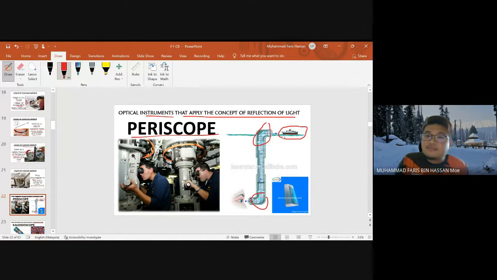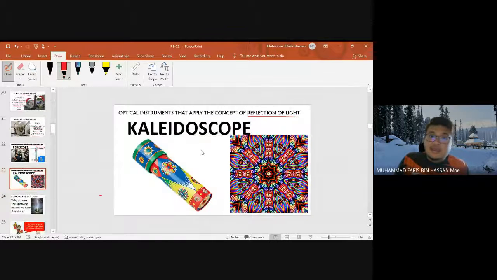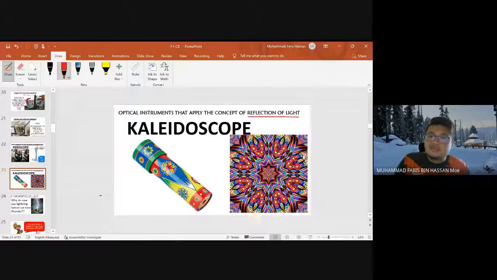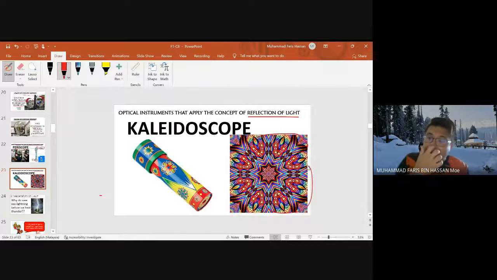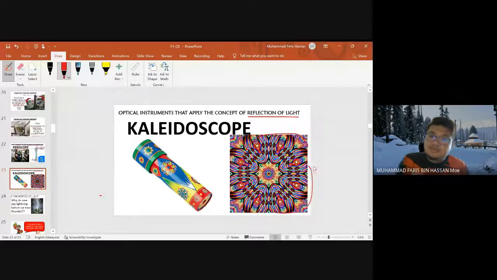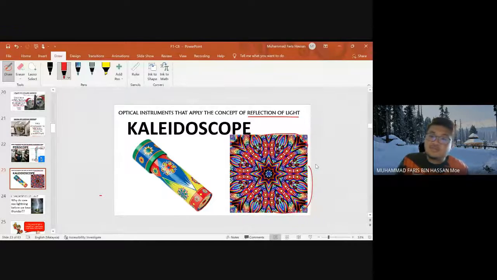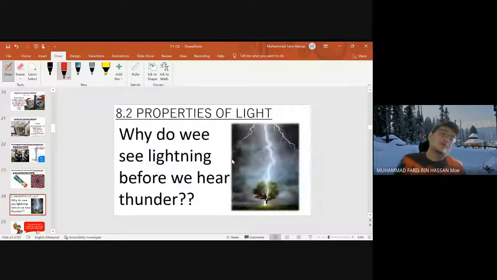So the light from this object, which is a ship, moves to the plane mirror, and then it reflects to the second plane mirror, and then it reflects to our eye, so we can see the object on the sea. And the last one is the kaleidoscope, and this is the image of a kaleidoscope. Kids can use it if they want to play with this kind of kaleidoscope. Okay, that is what we learned for today.